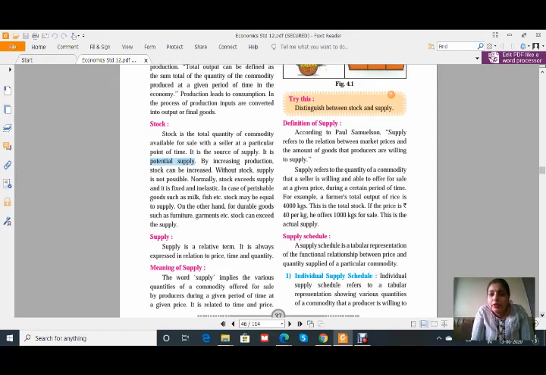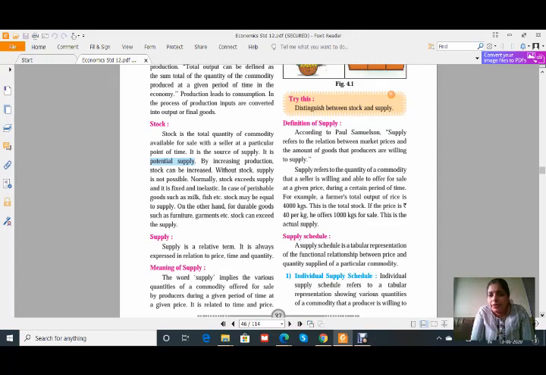Supply refers to the quantity of a commodity that a seller is willing and able to offer for sale at a given price during a certain period of time. See, this definition is given by Samuelson. You have to write the definition as it is, because it is not given by us, it is given by a particular person. You have to write it like that only.